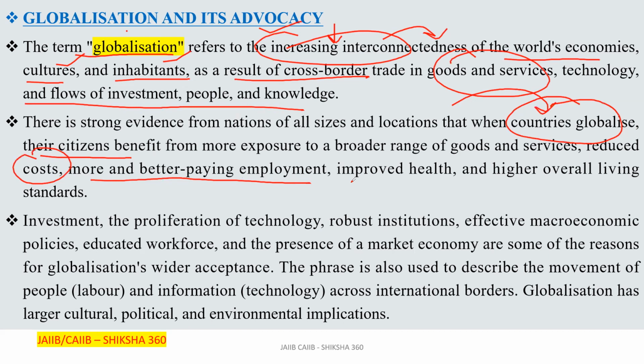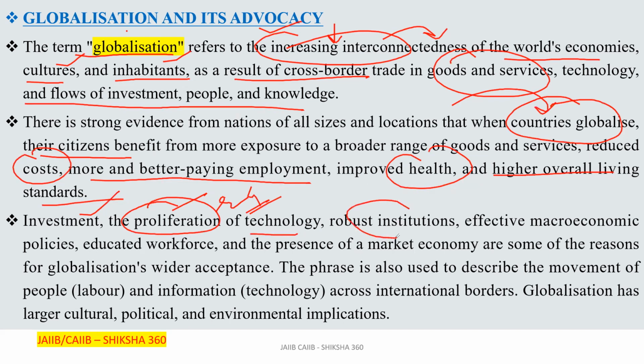More and better paying employment, improved health, and higher overall living standards. Investment, the proliferation of technology, that is rapid growth of technology, robust institutions, effective macroeconomic policies, an educated workforce, and the presence of a market economy are some of the reasons for globalization's wider acceptance.